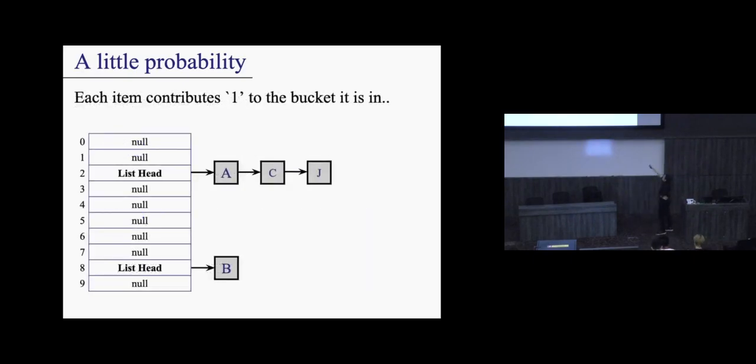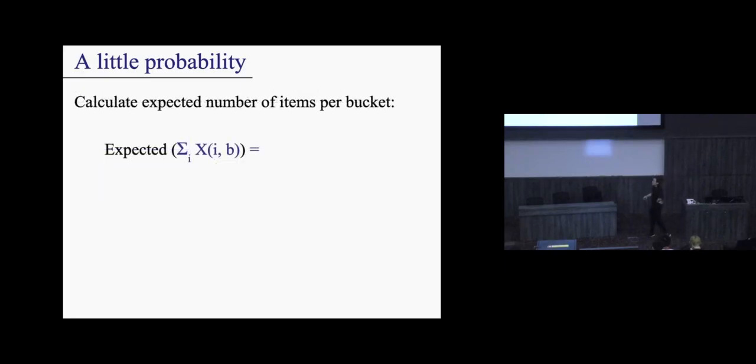Think about it this way. If I want to count the number of items that hash to bucket 2, then x of a2, x of c2, and x of j2 will add 1 to the sum, whereas x of b2 will add 0 to the sum. So the random variable literally evaluates to value 3. So I want to calculate this. This is exactly what I had just now. It happens to be the expected number of items for the bucket.